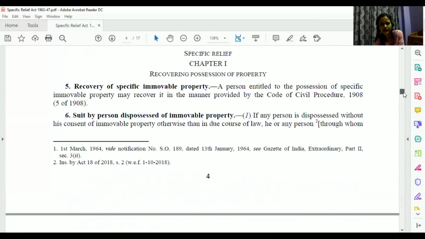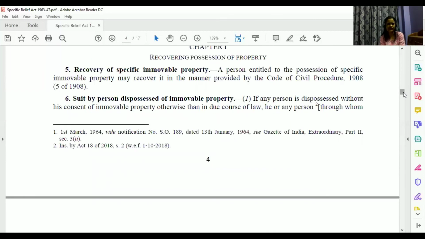And regarding section 6, you said whether court can give an order for possession of immovable property or not. Can the court adjudicate on the title, ma'am? Because over here, the plaintiff who's filing the case is a person who's wrongfully dispossessed. So, can the court adjudicate on the title as to who's the rightful owner of the property? Does the court have that power to adjudicate on the title? Okay, on the title.